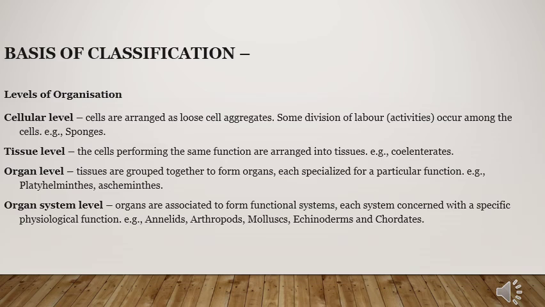As all of you know, life starts from a single cell. There is a group that has a cellular level of organization, that is Porifera, the sponges. There the cells are arranged in a loose manner, but some of the cells show division of labor. It is cellular level, they live in groups, and they have not completely converted into tissues.